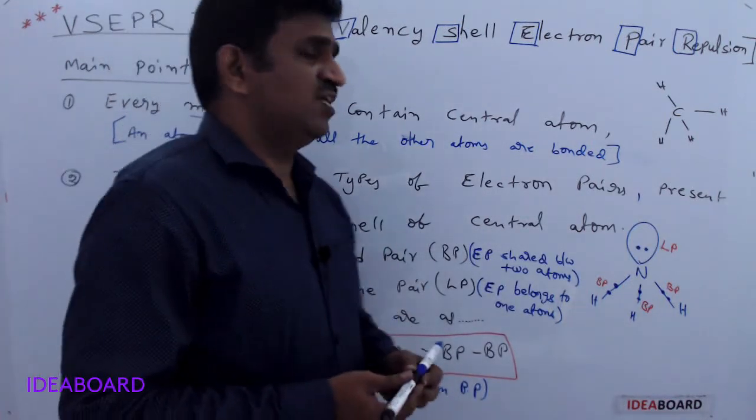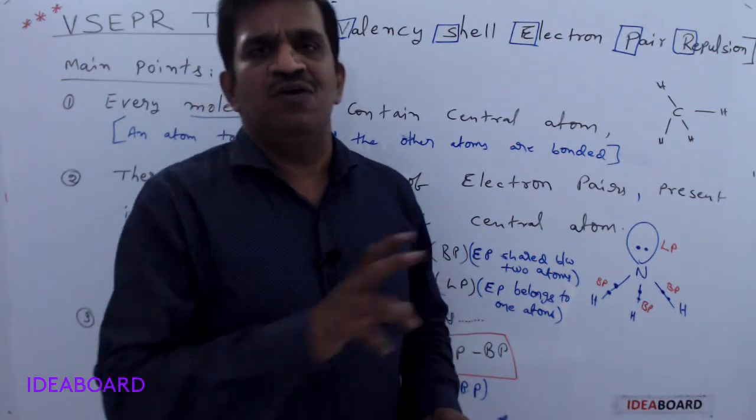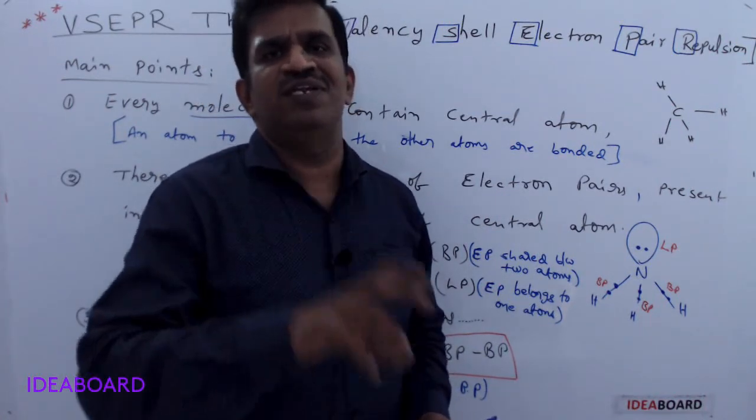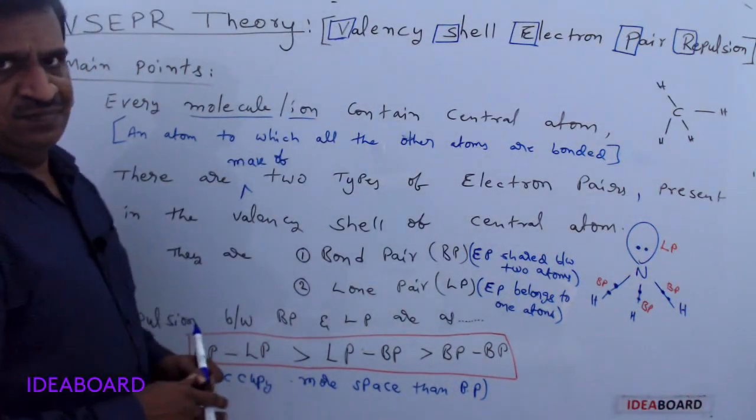Tomorrow I will give the table, or you can check in the textbook also. There is a table for the VSEPR theory: how many electron pairs, how many bond pairs, how many lone pairs. Based on that, they will give the shape.